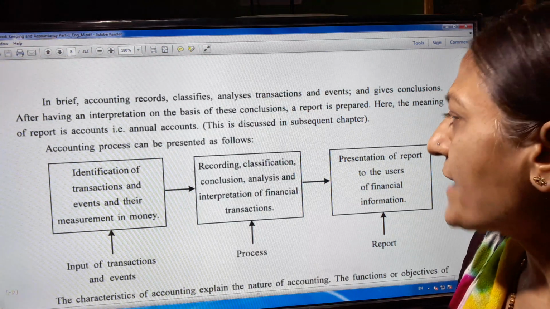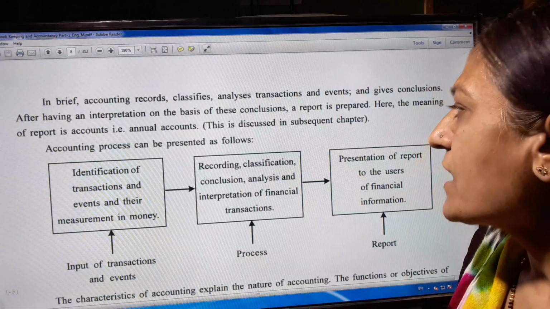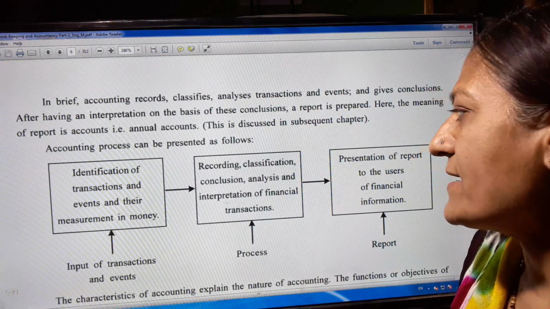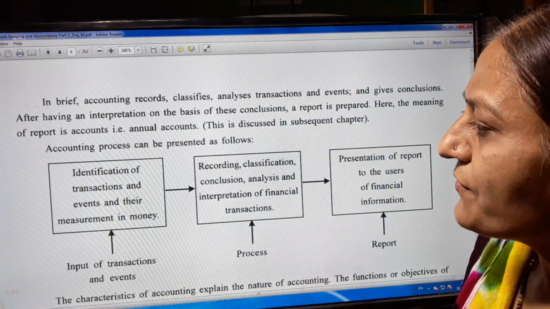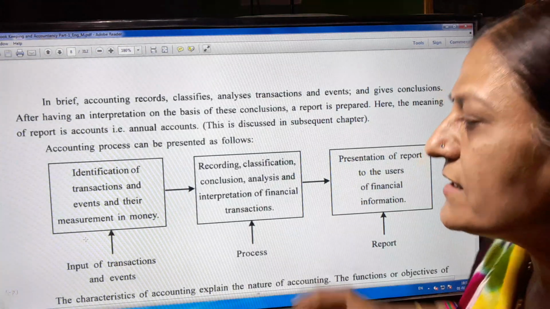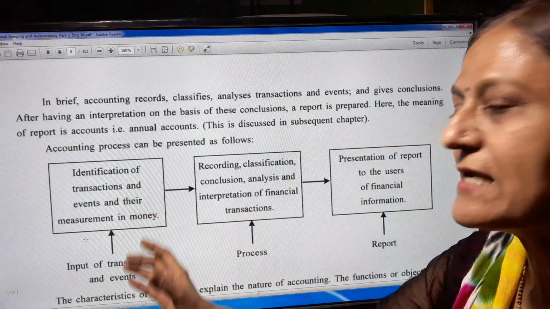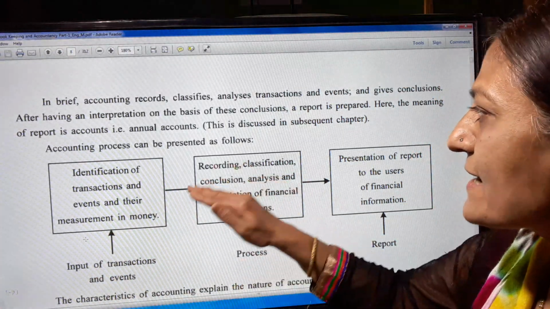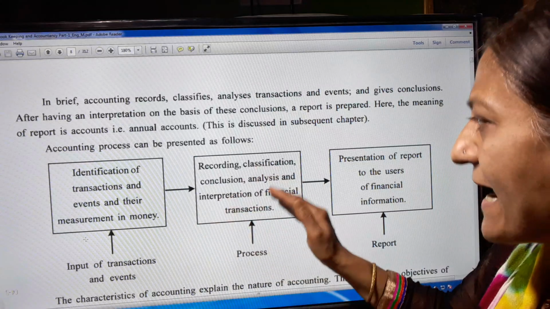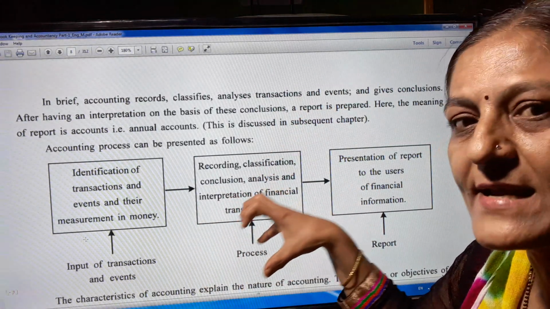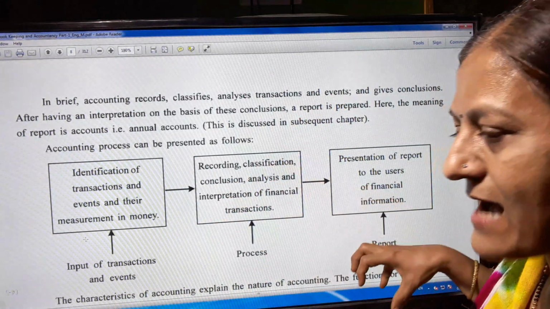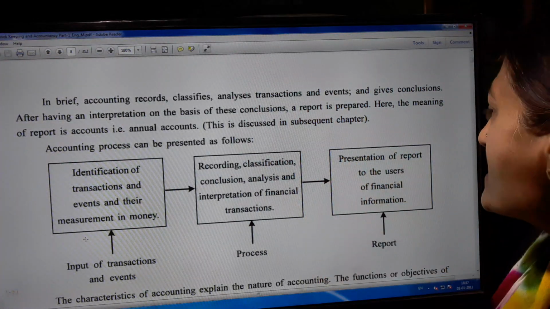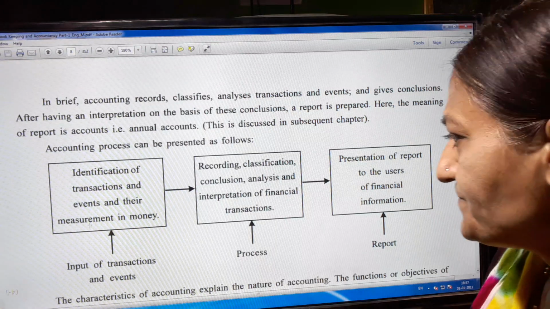Second, recording, classification, conclusion, analysis and interpretation of a financial transaction. Here is the input of transaction and event, where the transaction takes place. Then the process, and in the last a report, the presentation of a report to the users of financial information.